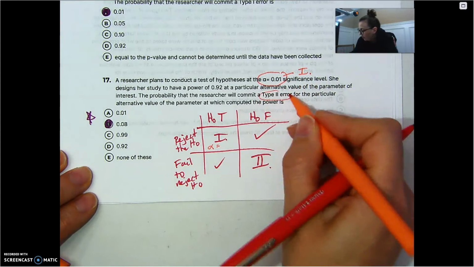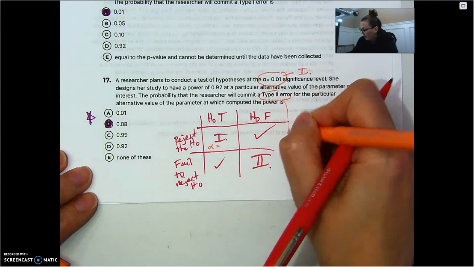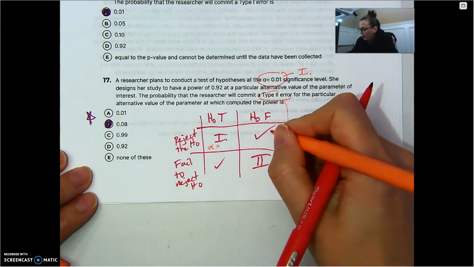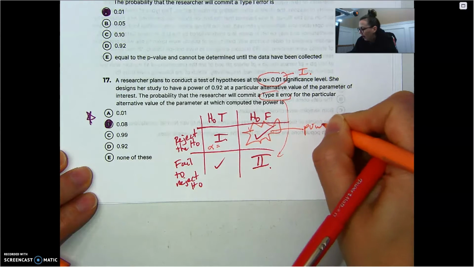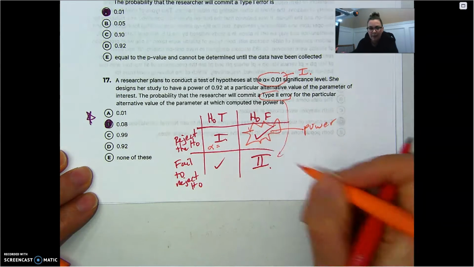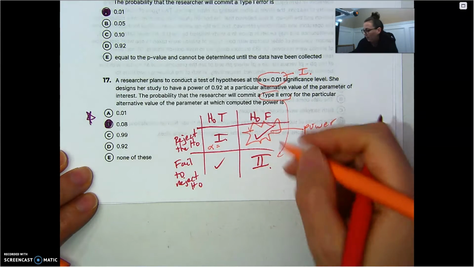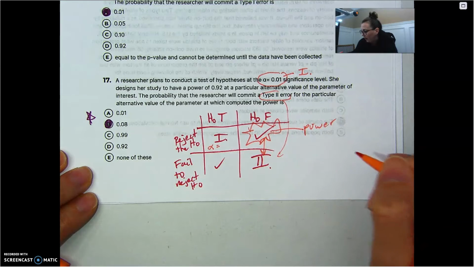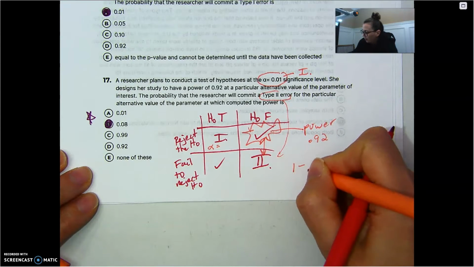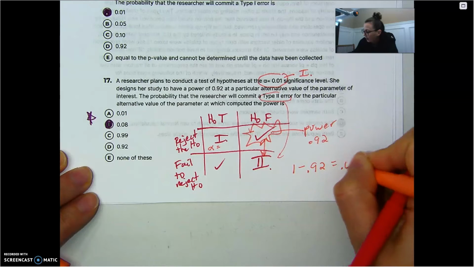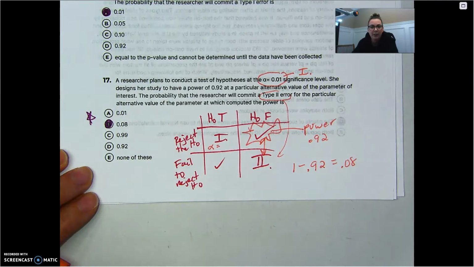All right, they want the probability of type 2 error though. That's down here. That's directly related to the power of the test. The power of the test is this block. So type 2 is going to be a complement to it. They're complementary. So if the power is 0.92, then the type 2 error is 1 minus the power, the complement. So 0.08 was your answer on that one.